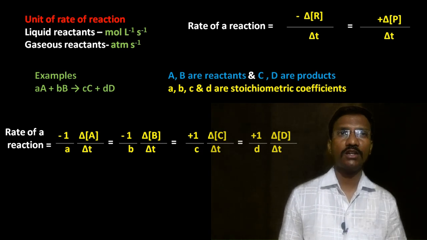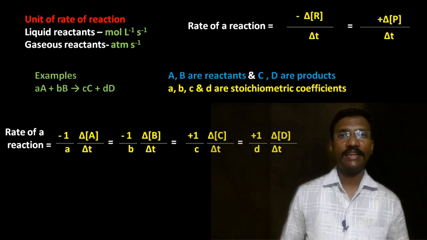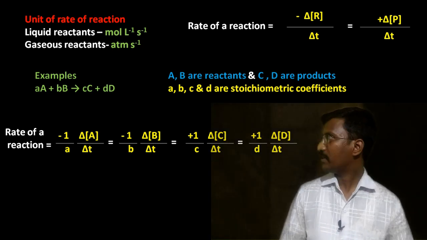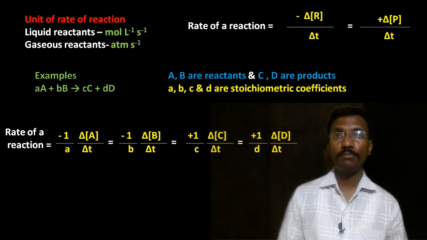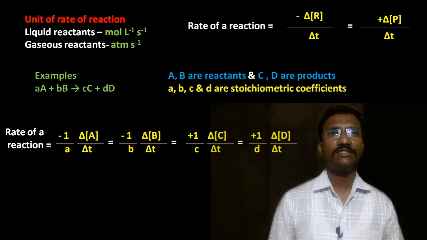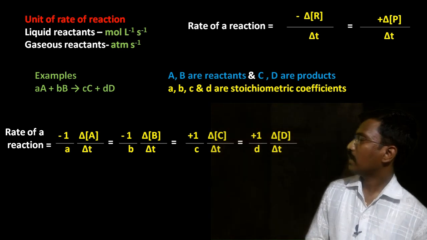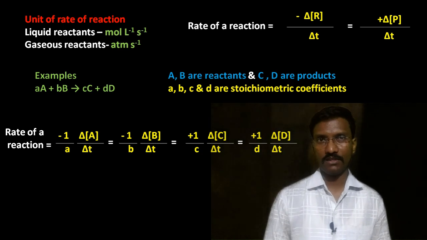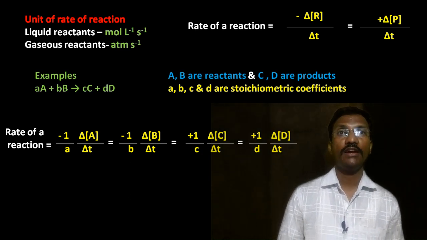We may use the product but we give preference to the reactant. Therefore, the SI unit of rate of reaction, if the reactants are liquids, is mole per second. If the reactants are gaseous compounds, then the SI unit is atmosphere per second, because gaseous compounds are expressed in the form of atmosphere.